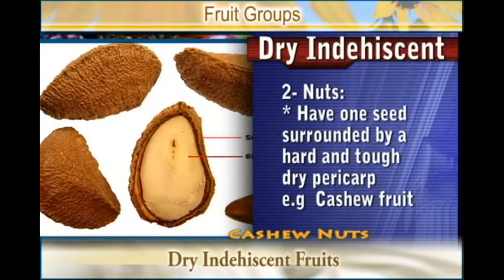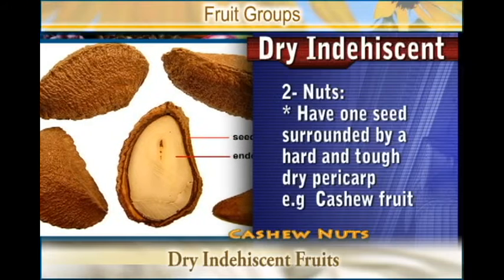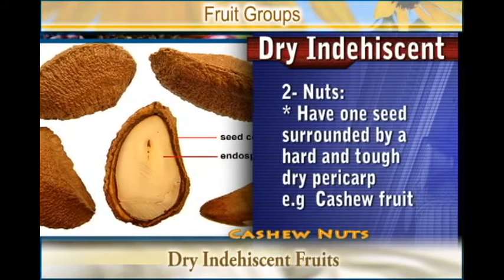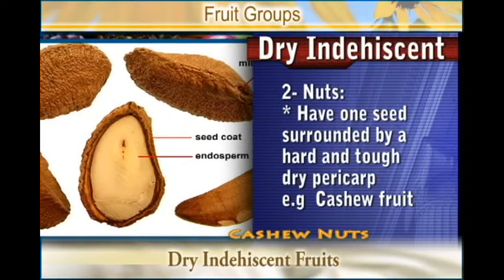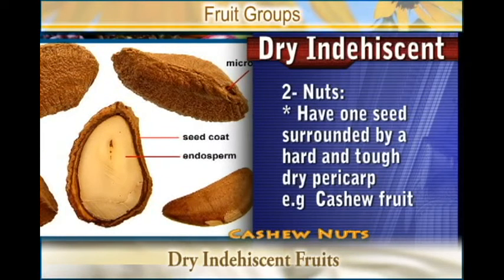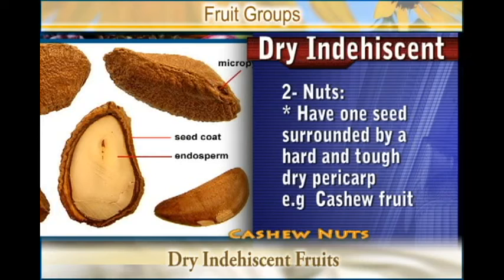These ones consist of one seed which is surrounded by a very dry and very rough pericarp, which does not spread. Those are the nuts. They are strong fruit coats and they have one seed in each fruit. And the pericarp does not split to release the seeds.